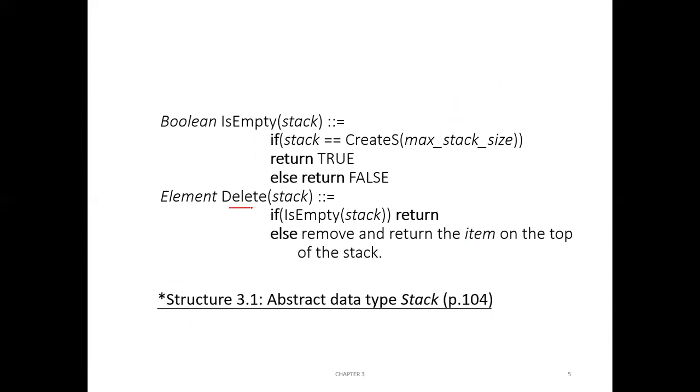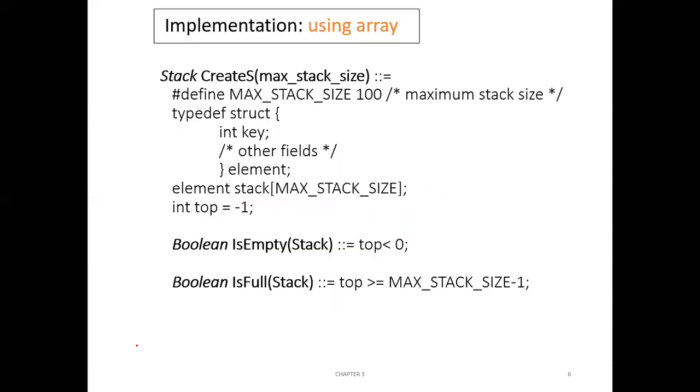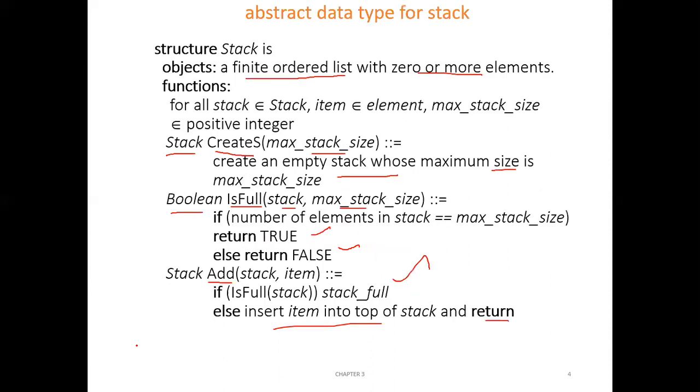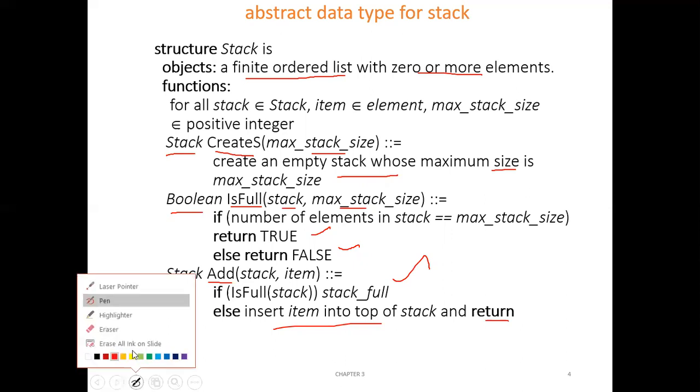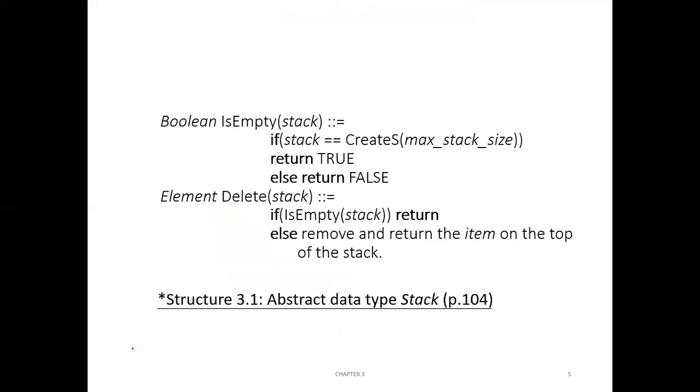Then we have delete function or pop, which is used to pop the top element of the stack. If the stack is already empty, you cannot pop. If it's empty of stack, then just return. Else remove and return the item on the top of the stack. So this is how the stack ADT, abstract data type, is defined, and these are the typical functions a stack will have. What are they? Create, is full, add, is empty, and delete.